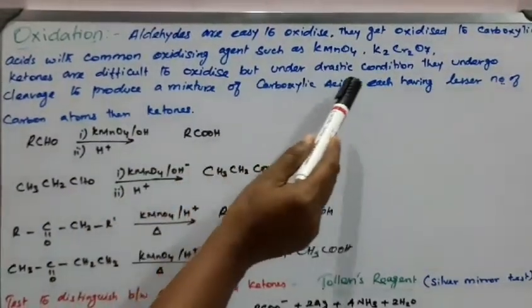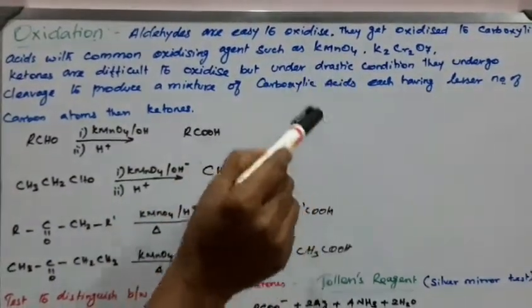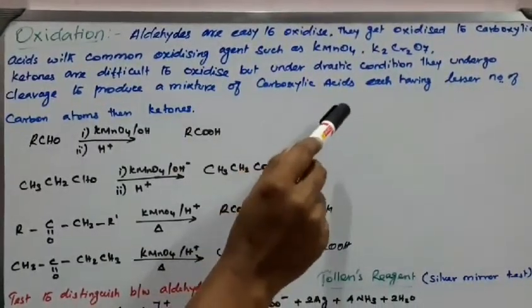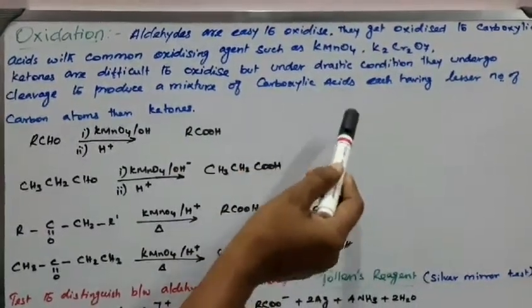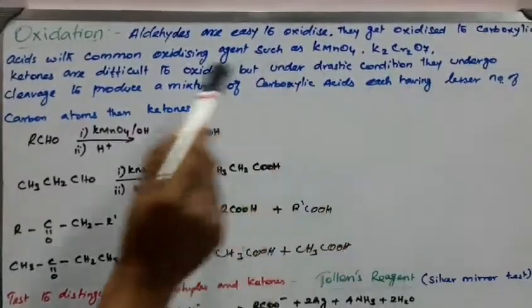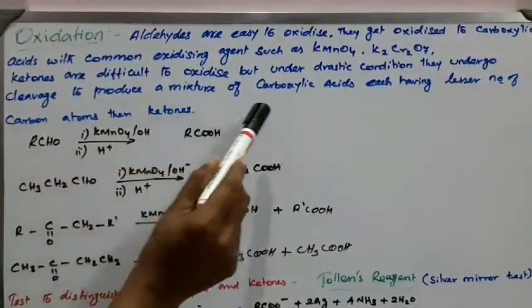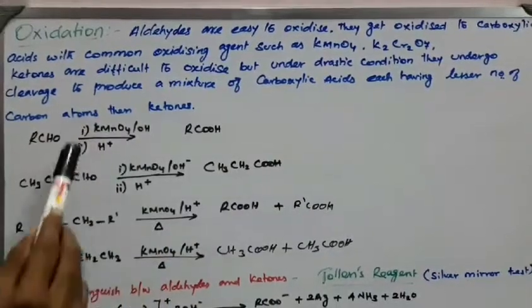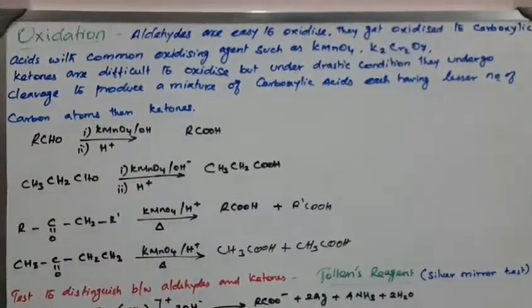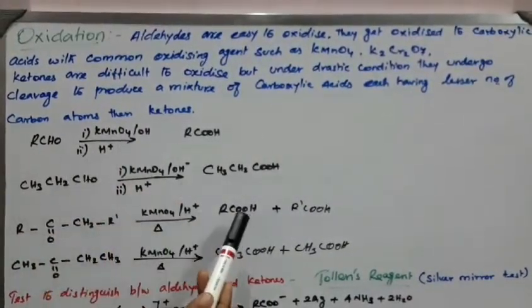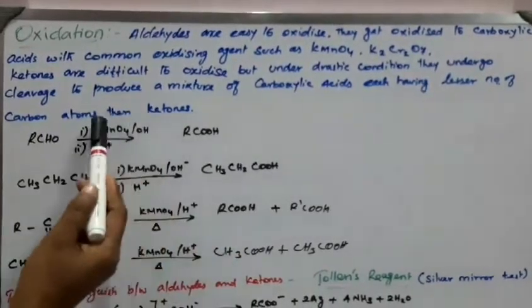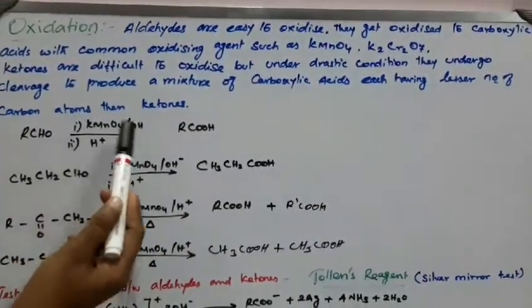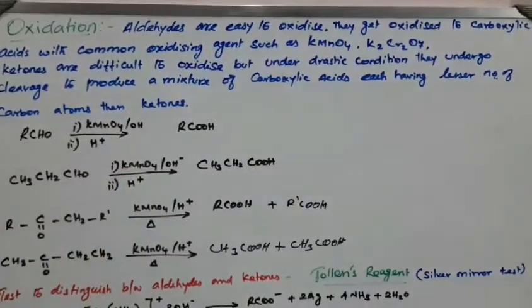Under drastic conditions, meaning we have to maintain some temperature range, they undergo cleavage to produce a mixture of carboxylic acids, each having fewer carbon atoms than the ketone. So this is oxidation.